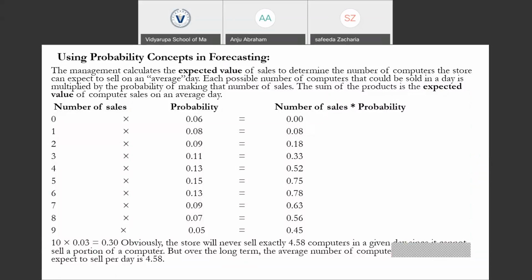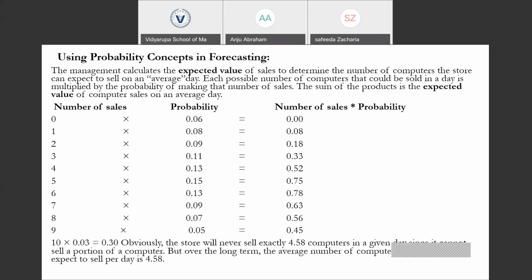I hope you are aware of the concept of probability, where there is a chance that something may or may not happen, an uncertainty. For that uncertainty, we assign a value, which is probability. So in expected value, there are many possible outcomes. From those possible outcomes, we calculate the expected outcome based on the probability of occurrence of each outcome. This is the main concept behind the calculation of the expected value.